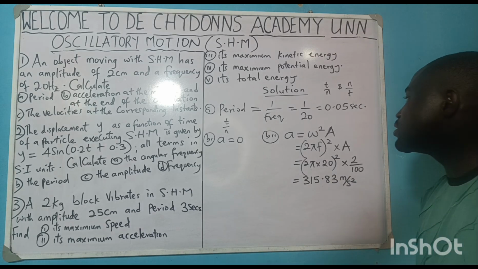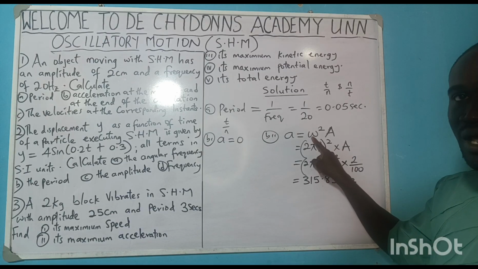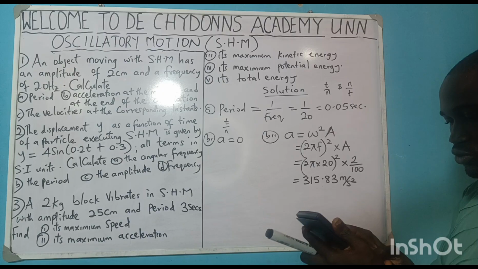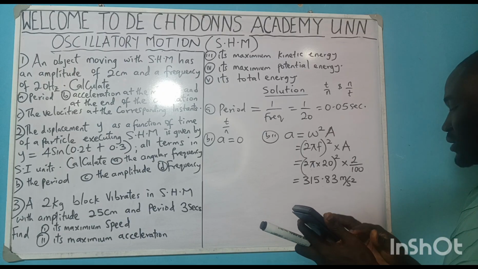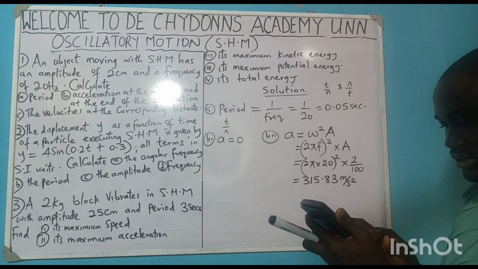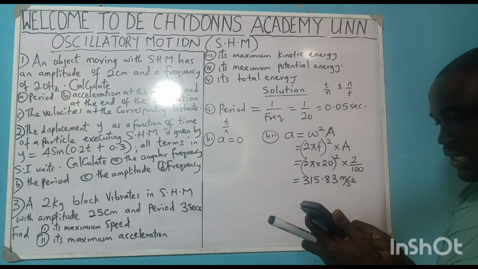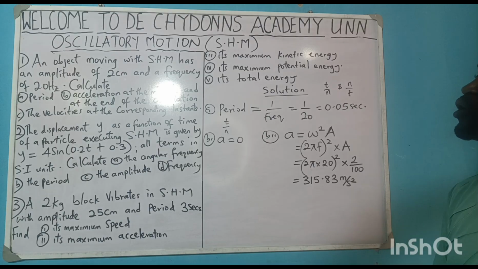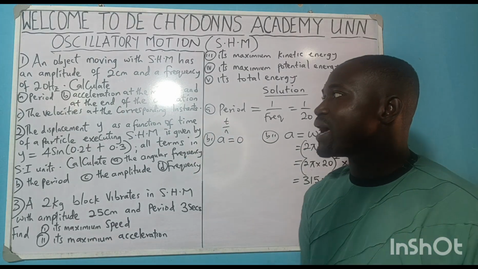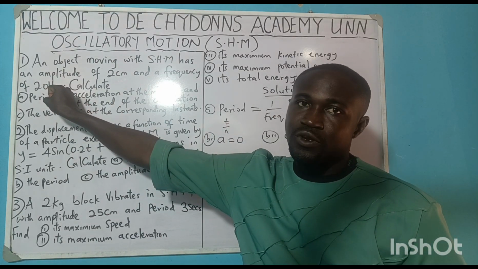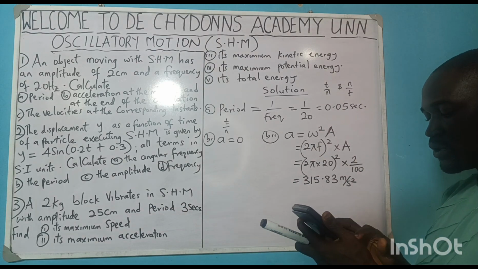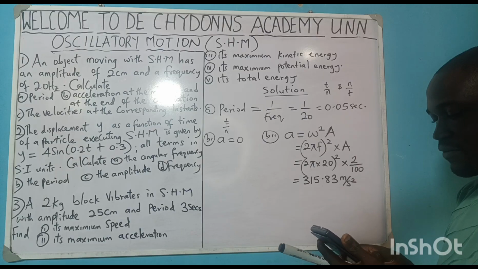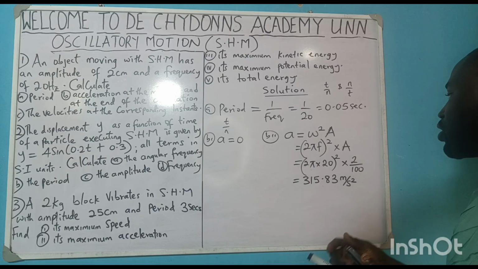Yes, remember this is 2 pi f, that is your angular velocity. When you say 2 times pi times frequency, which is 20, then you square it, then times, you make sure that this is in meter. Why? Because this hertz is in SI unit, that is per second. So times 0.02, which is 2 over 100. You will be having 315 meter per second squared.